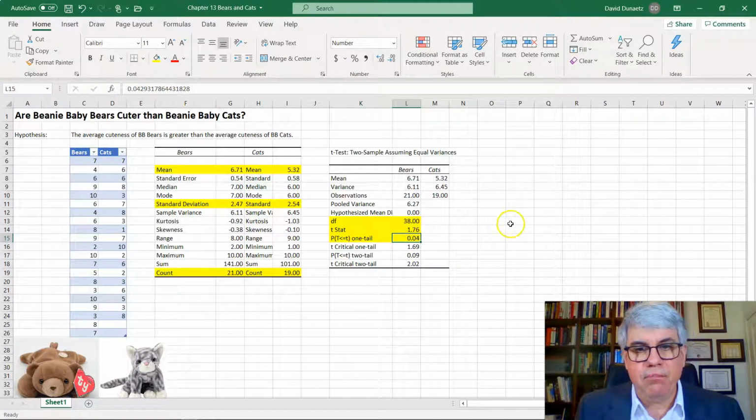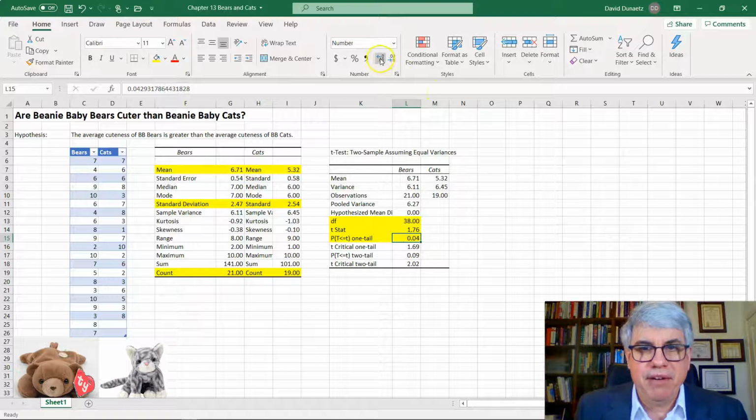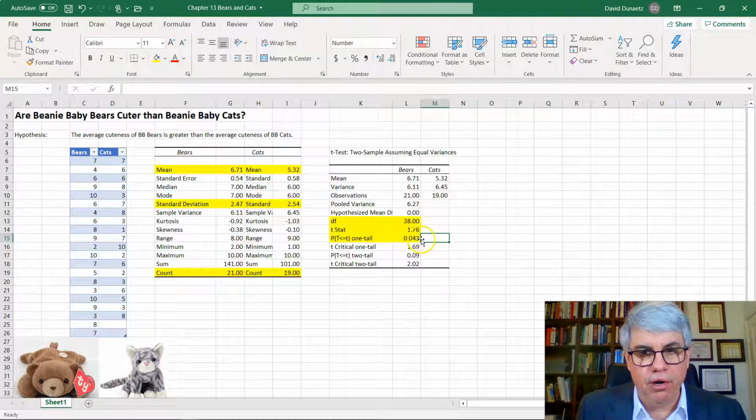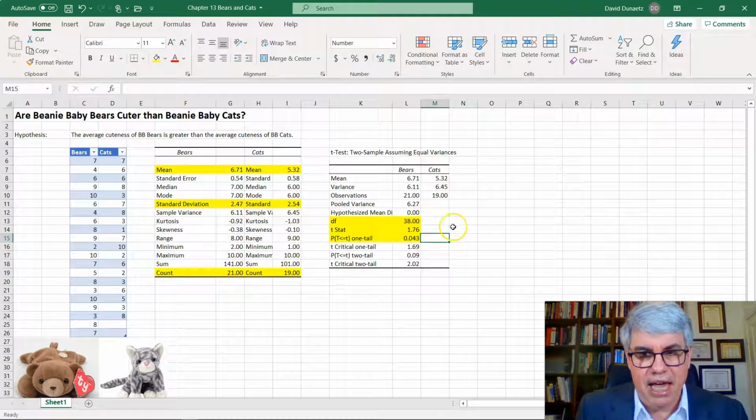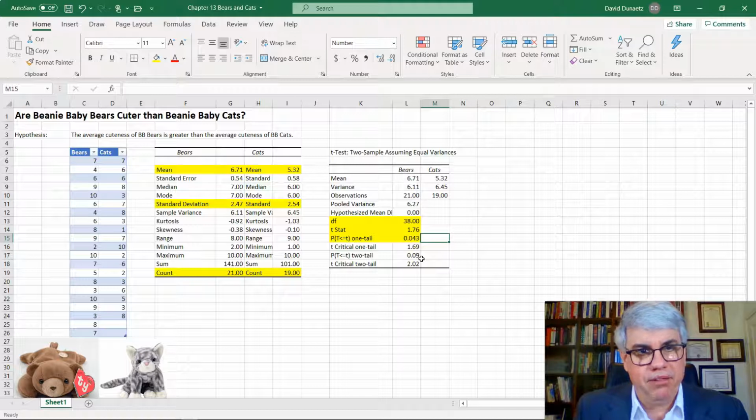Hooray! That's less than 0.05. Let's give it an extra decimal point, 0.043. And so our hypothesis was supported, just barely, 0.043. And that's because we have a pretty small sample of bears and cats. Now notice that if we had made a two-tailed hypothesis, it would have been p equals 0.09, and it wouldn't have been significant. So it was a good thing we made a one-tailed hypothesis.